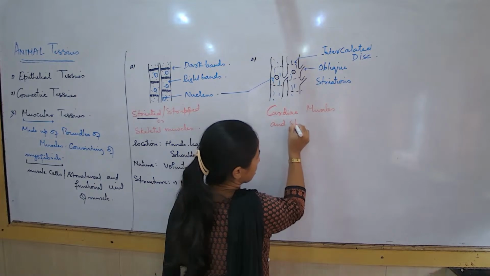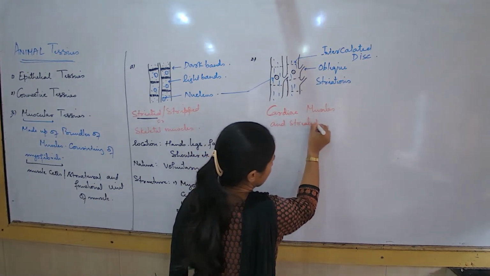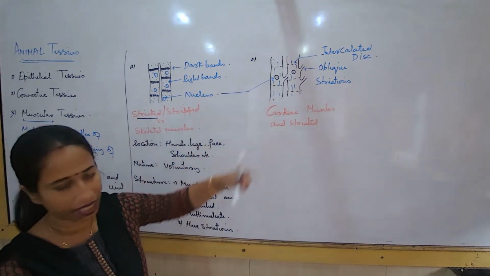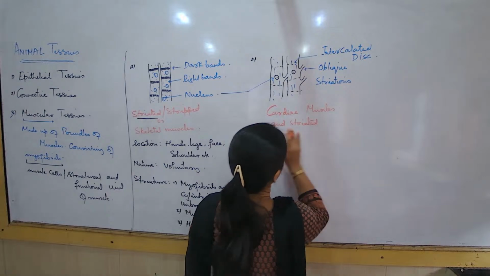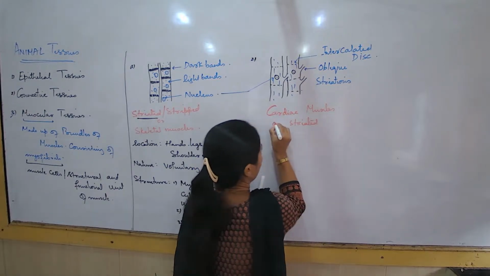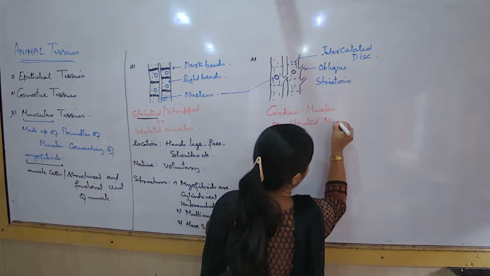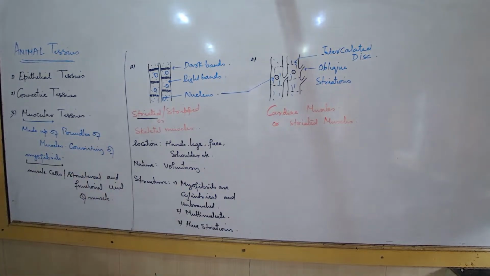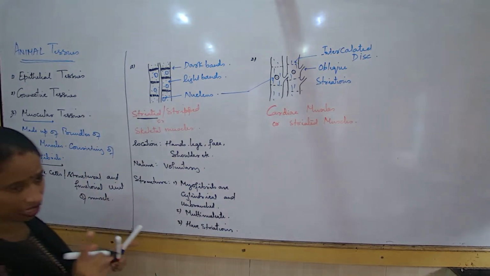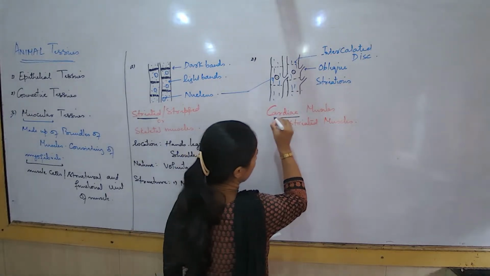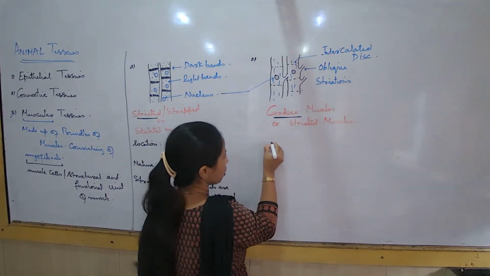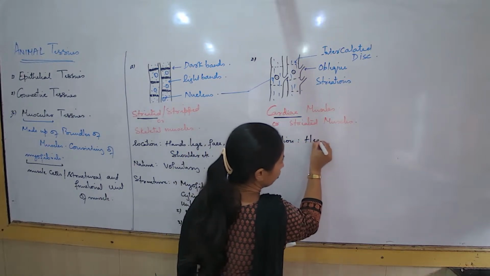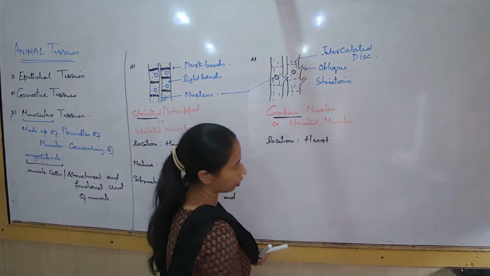Cardiac muscles are striated again because yes, they may not have the light and the dark bands, but some striations are there in the cytoplasm. Cardiac muscles are also striated muscles. But remember, cardiac muscles are also one type of striated muscles, but I'm not talking about the skeletal muscles and striated. These are one type, and cardiac and striated, this is another type. Same way, I talk about the location. What about the location to write? This type of muscles are only and only in the heart, nowhere else in the body.